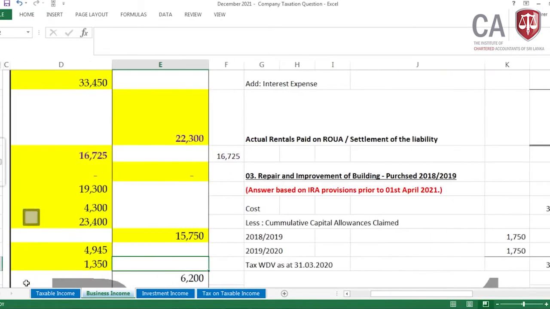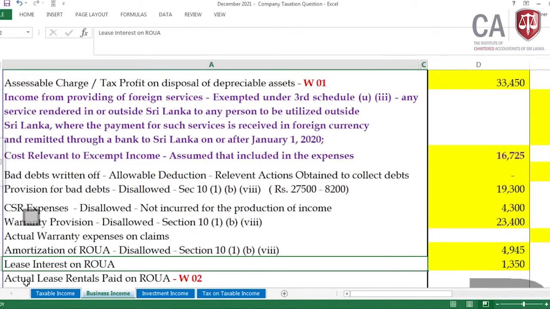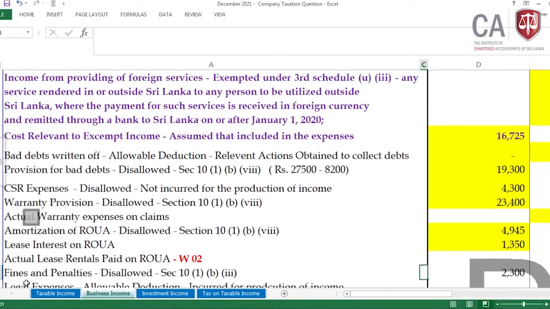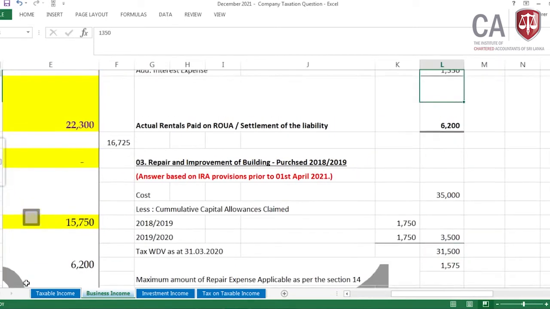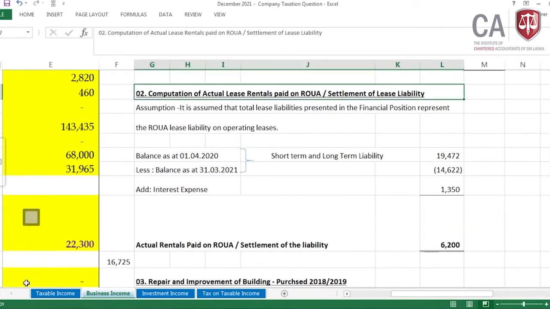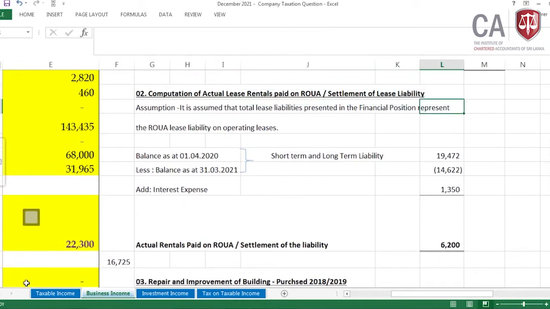Now what's the next step which you have to do? We need to take the actual lease rental paid, or rather the settlement of the liability, which is the actual lease rental paid on the ROUA. Then we need to compute it based on the information provided, where that information is provided in the pre-seen. Then the computation of actual lease rentals paid on ROUA, the settlement of the lease liability.